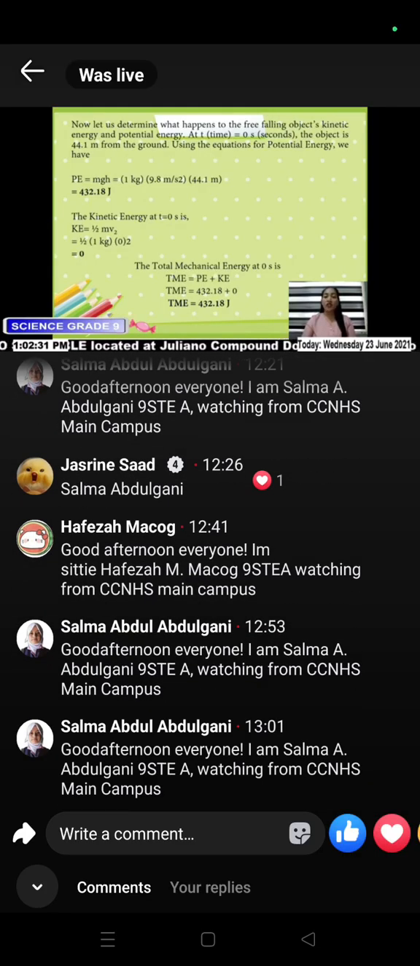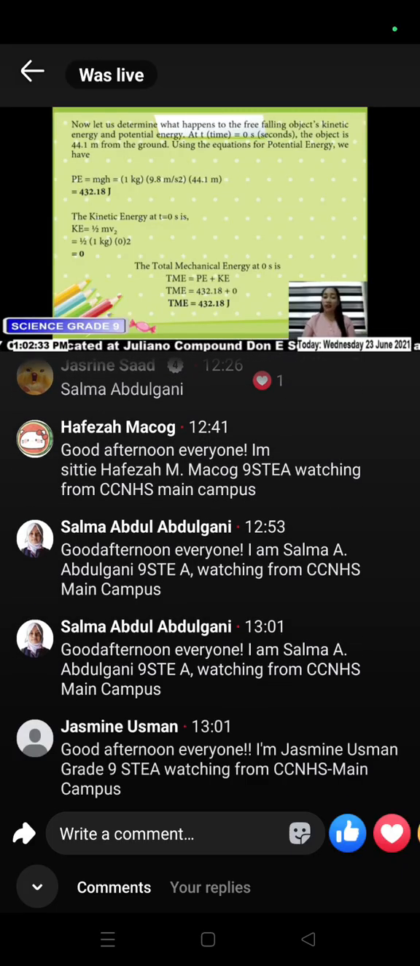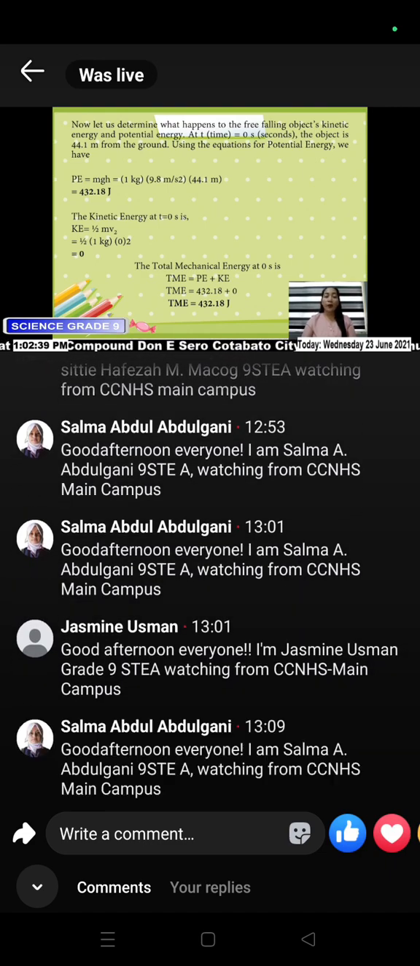Using the equation for potential energy, we have PE equals mgh equals 1 kilogram multiplied by 9.8 meters per second squared multiplied by 44.1 meters, which will give you 432.18 joules.